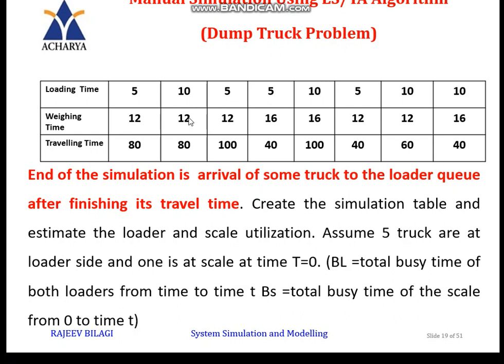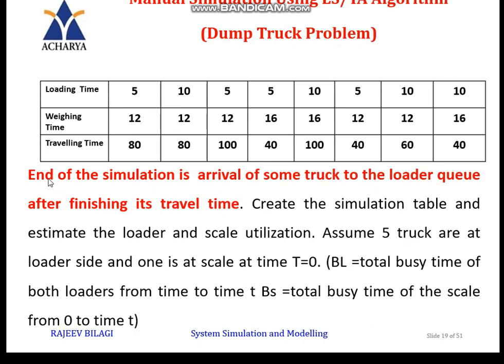I don't know whether it is DT1, DT2 or DT3, depending on the condition which we are going to see in the problem. Now the traveling time is for what? After completing the unloading part, the truck has to come back and join. That is the traveling time, and here it is 80. Now for this problem, you have to generate one scenario or simulation table.